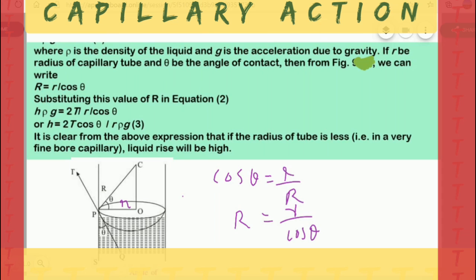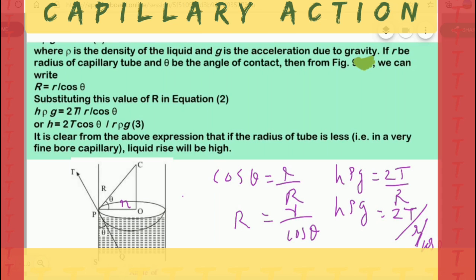That you can see here. Now we know the equation h rho g is equal to 2T by R. Here R is capital R, the radius of the meniscus. The meniscus is in the form of a hemisphere, so we will put the value here. We get h rho g is equal to 2T divided by r by cos theta.